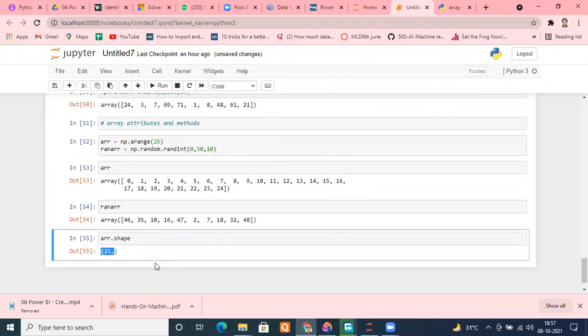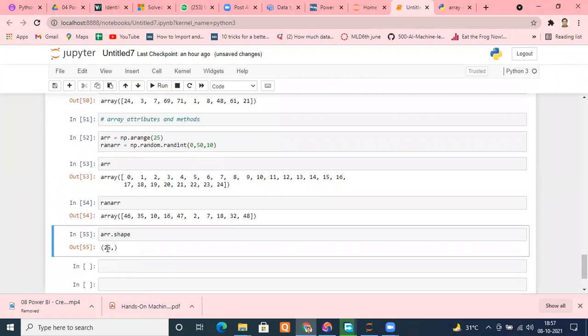So there is a capability in numeric Python, that is NumPy. We can reshape our data. We can convert 1D to 2D so that it becomes easier to pass on to that particular function. For that, we have a specific function known as reshape. This 25, we can convert, for example, into a matrix. If you want to convert 25 elements into a matrix, how can we do that? We can do that by using a 5x5 matrix, right or wrong?